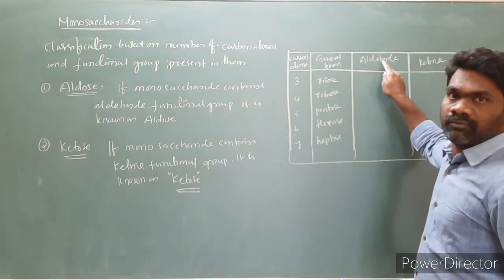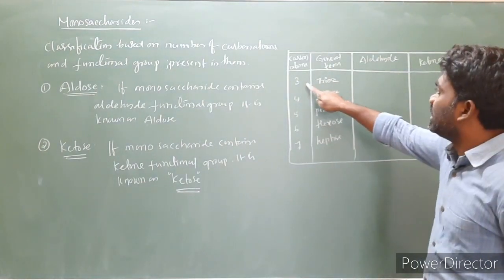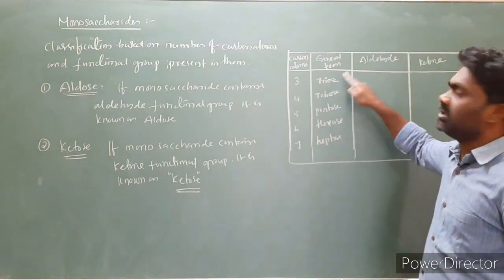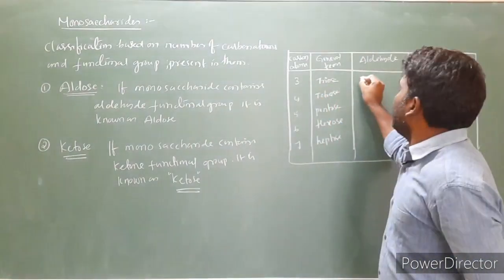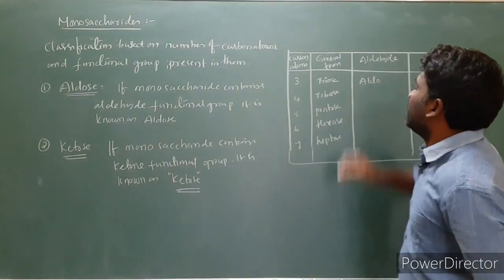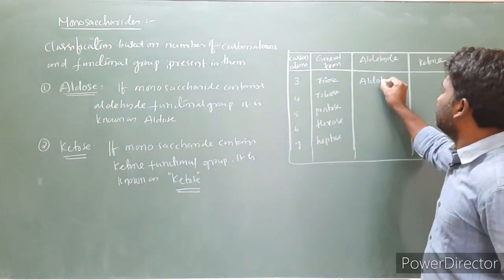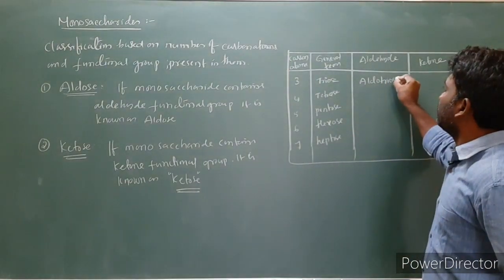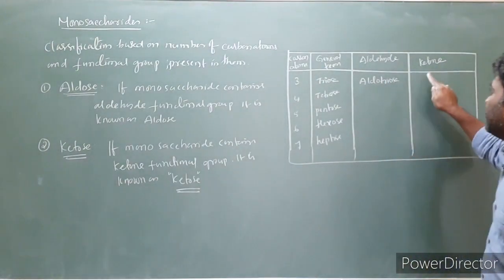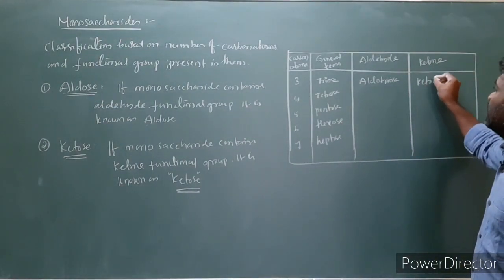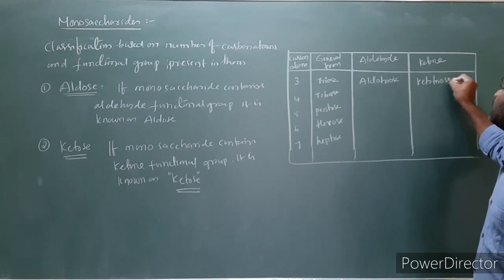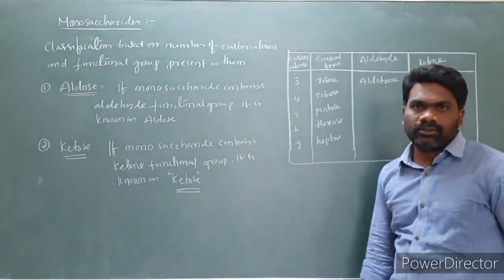Next, aldehyde functional group is there. If the number of carbons is 3, it is triose. The functional group is aldehyde, then we call it aldotriose. If the functional group is ketone, we call it ketotriose.